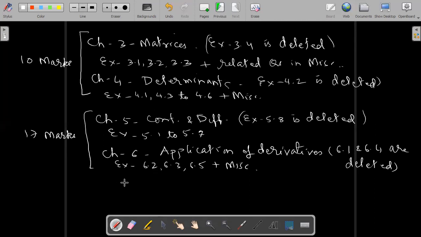Then the last chapter is LPP, linear programming problem. LPP is chapter number 12 in the textbook. Then chapter 12, that is linear programming.